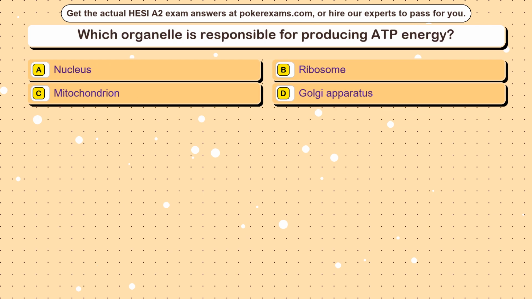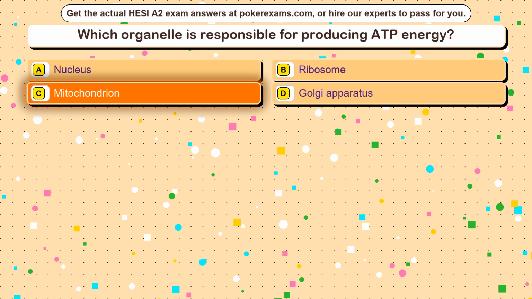Question 3. Which organelle is responsible for producing ATP energy? Option A, nucleus. Option B, a ribosome. Option C, mitochondrion. Option D, Golgi apparatus. The correct answer is Option C, mitochondrion.